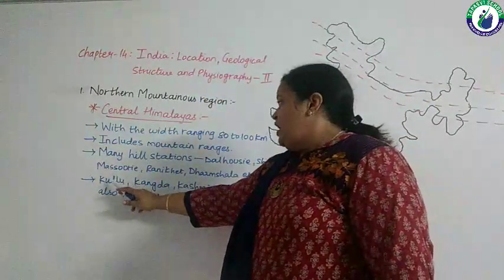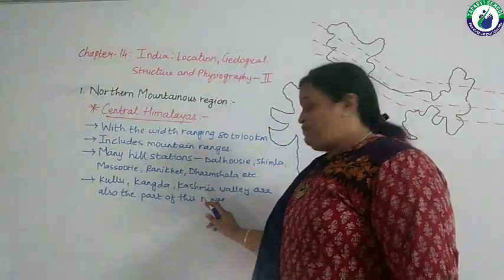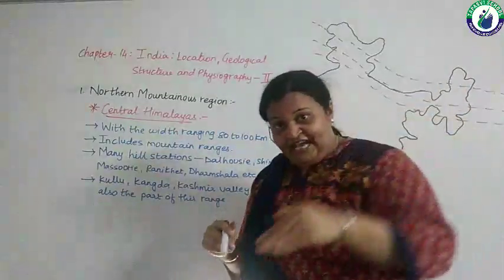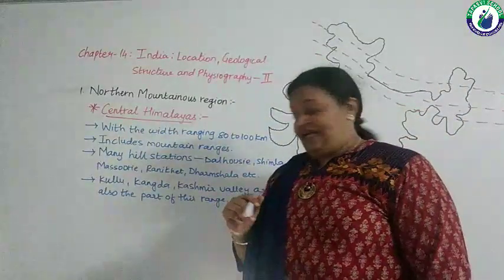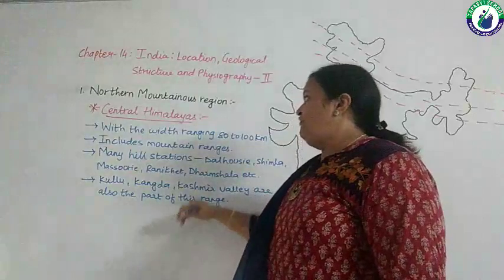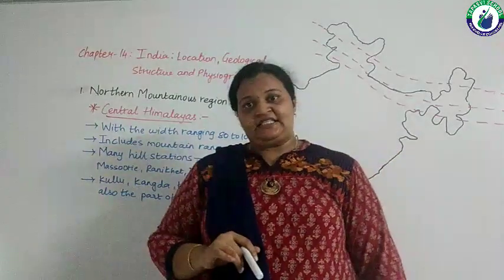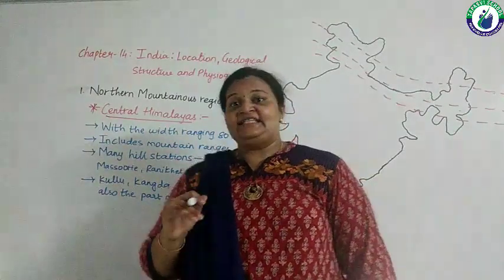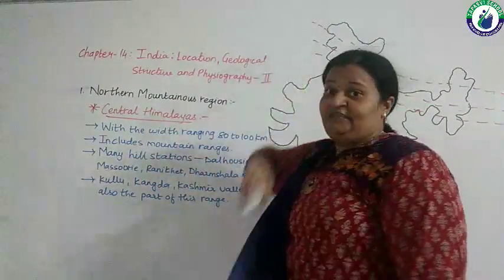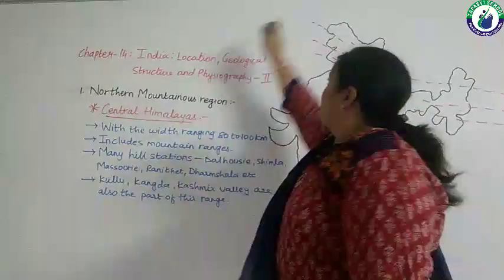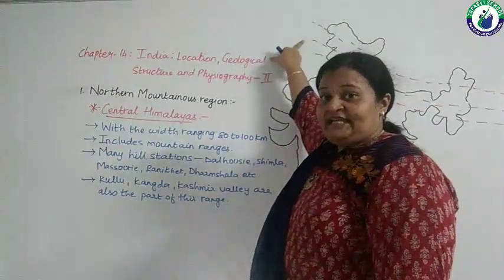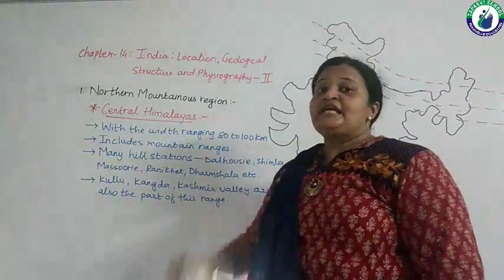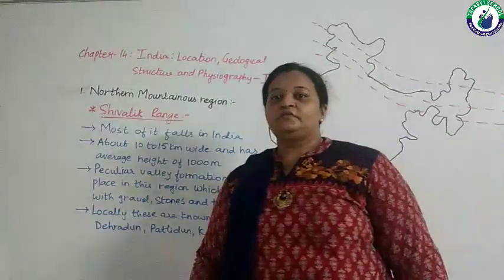Even Kulu, Kangra, Kashmir, these are all valleys. Now what are valleys? They are down deep. They are part of the Central Himalayas. We all know that Kashmir is a valley, and it is part of the Central Himalayas. So the first one was Greater, second Central. Now moving towards the third range, which is the Shivalik range.